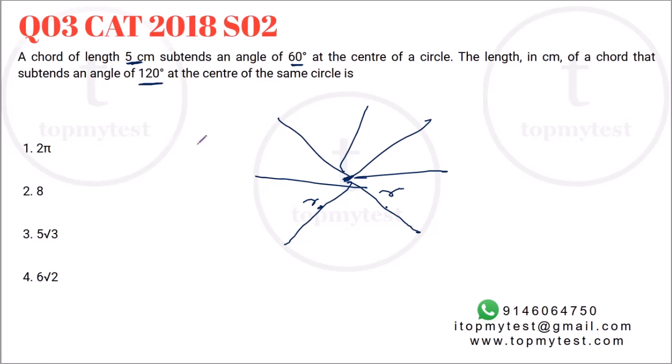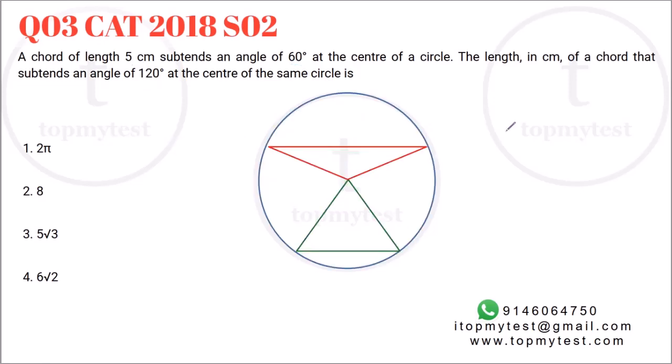Okay, let's do a rough schematic of this. So this is how it will look. A 60 degree angle is given to you. The length of the chord is 5. What will be the length of the chord which subtends 120 at the center? Now, as I discussed earlier, the only thing which you need to know is that all radii of a circle are equal. If you draw any radii, they're going to be the same in length. How does this help me?